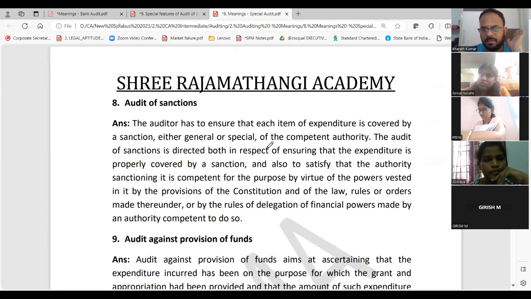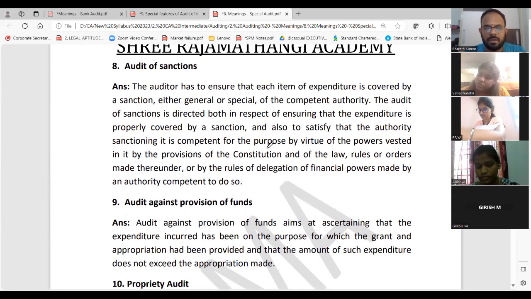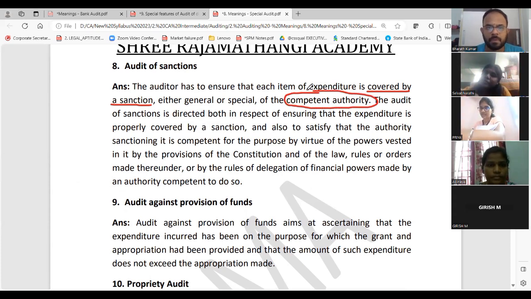Audit of sanction. Who will sanction, guys? Competent authority. C and AG we will say, but still, who is the authority? It can be any. So what is the order? The audit of sanctions: the auditor has to ensure that each item of expenditure is covered by dash. What is the answer? Sanction. Who will do this? Competent authority. Okay.